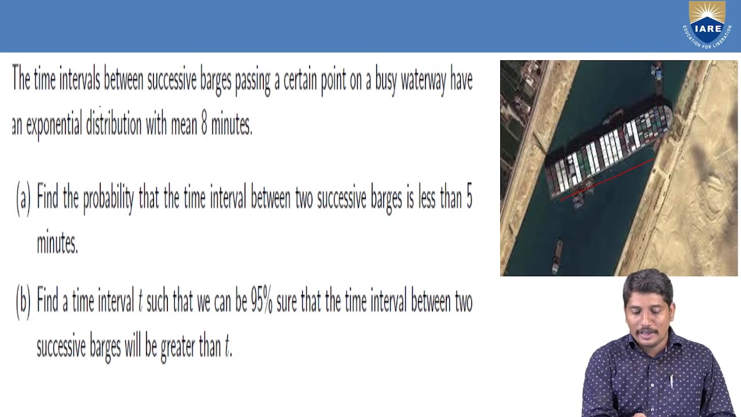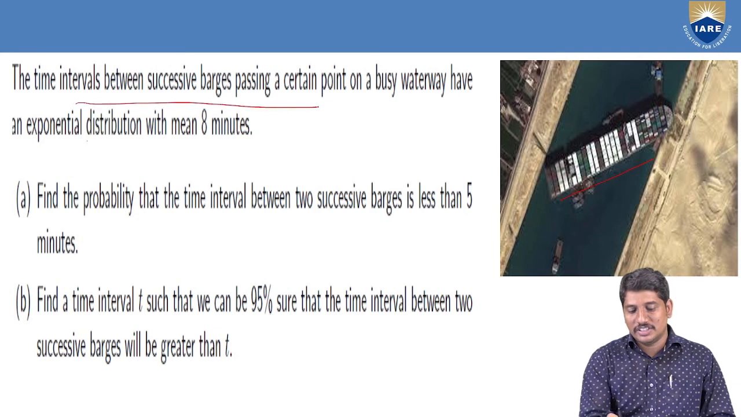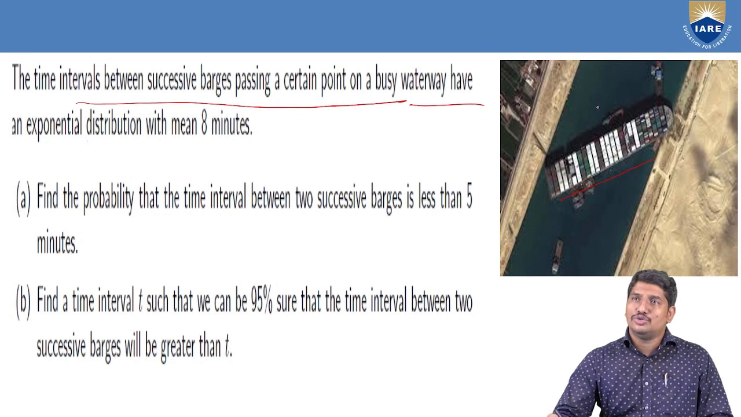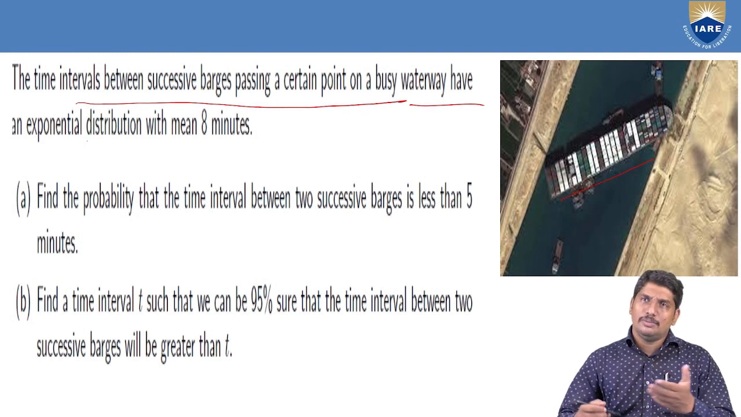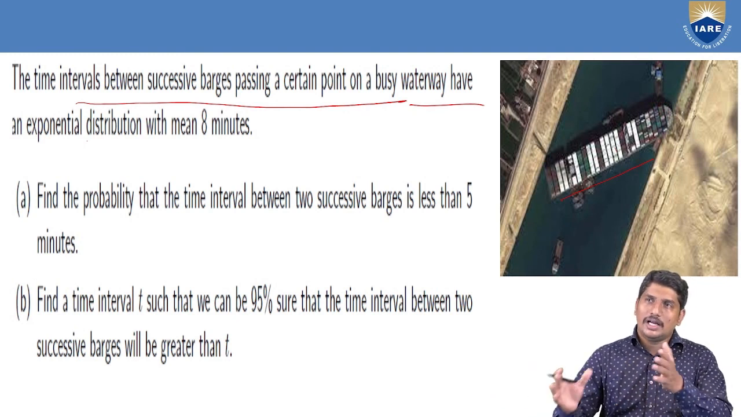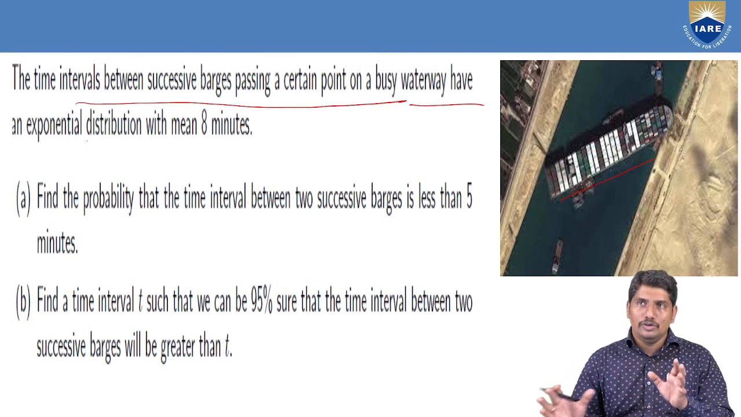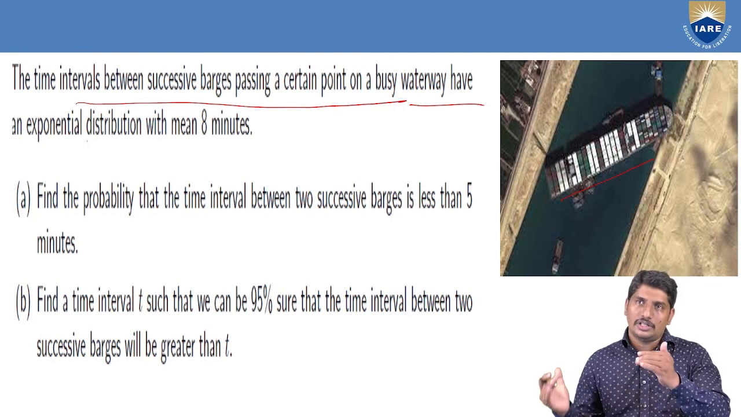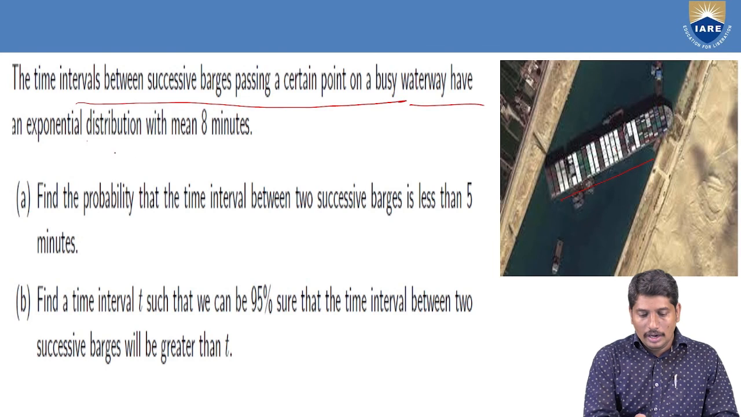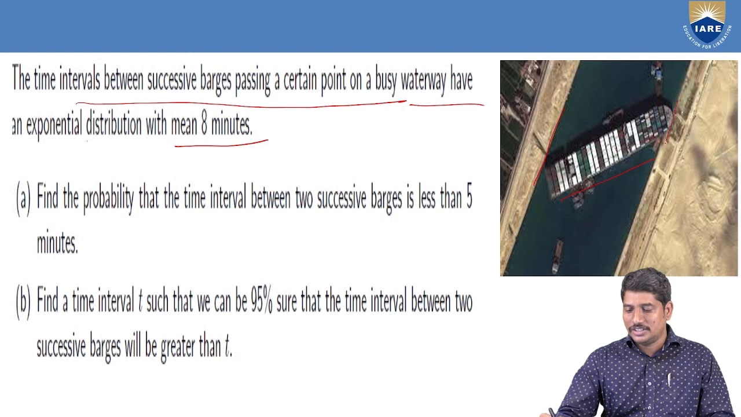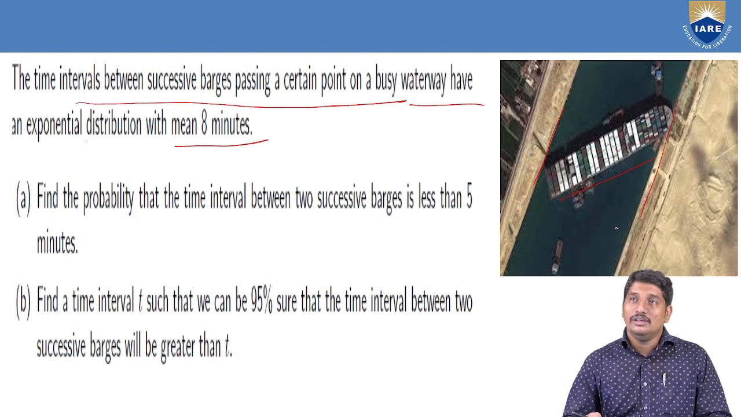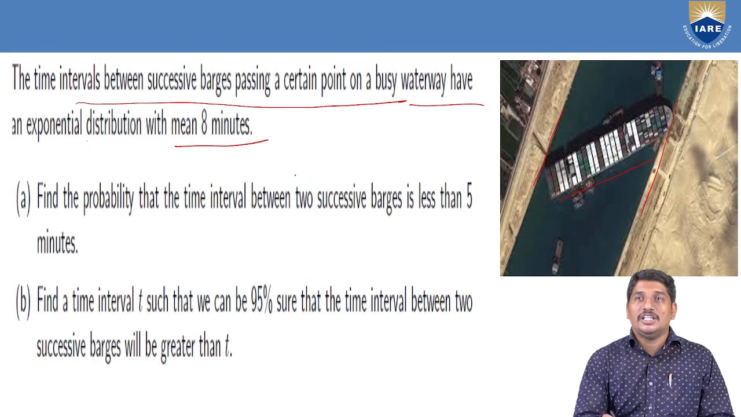Here such a problem has been modeled by exponential distribution: the time intervals between successive batches passing a certain point on a busy waterway. Busy waterway means you can assume the Suez Canal. It is very busy. There will always be ships moving from one end to the other, and the width is very small because it is just a canal. One ship has to move after another; they should follow an order. On average it takes 8 minutes to pass a certain distance in the Suez Canal.